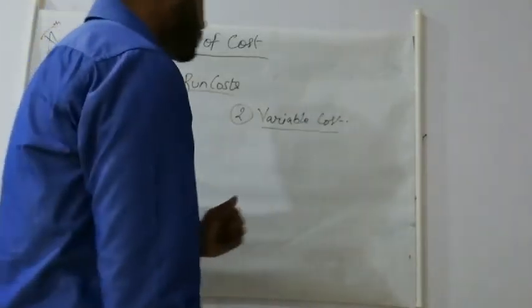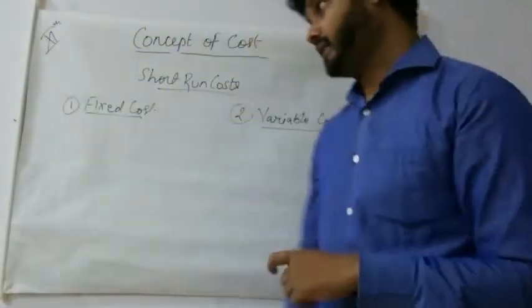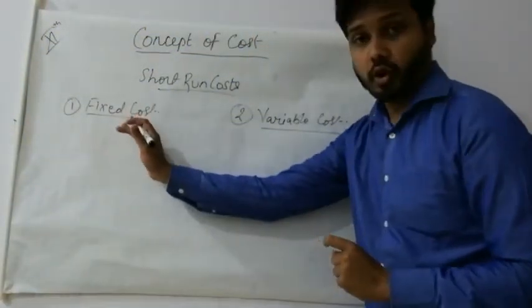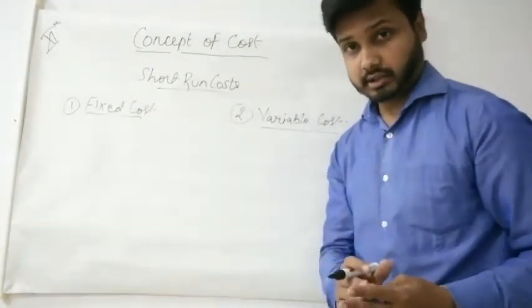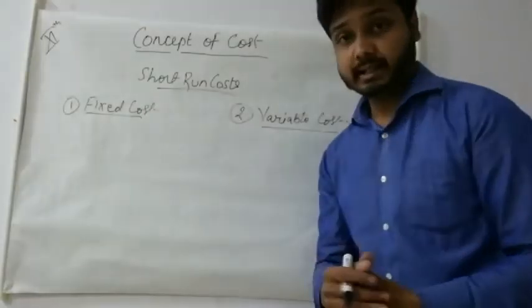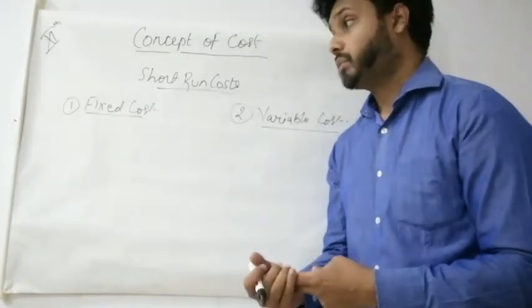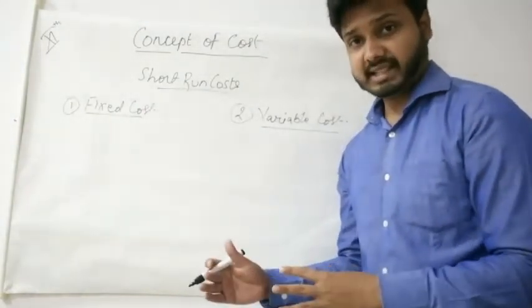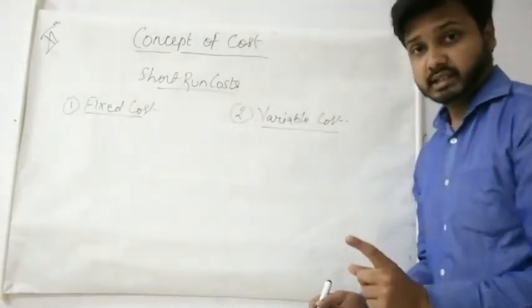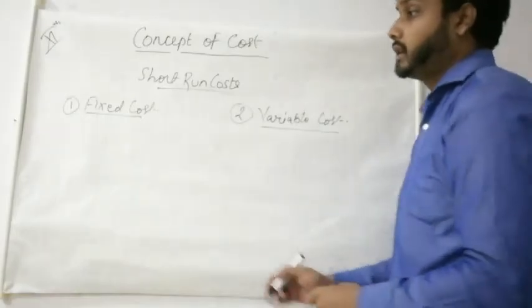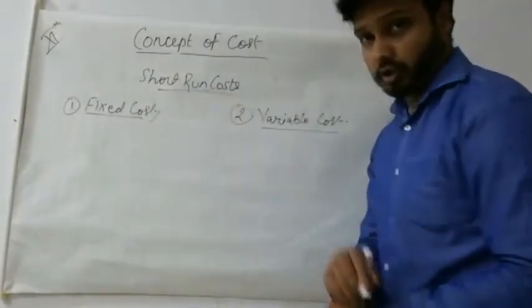What we mean by fixed cost is a very simple meaning: all the cost which is incurred on acquiring the fixed factors, like fixed assets such as building, land, machinery, whatever fixed assets are there. All the cost incurred on purchasing the fixed factors is known as our fixed cost.